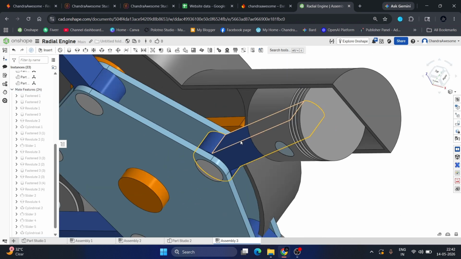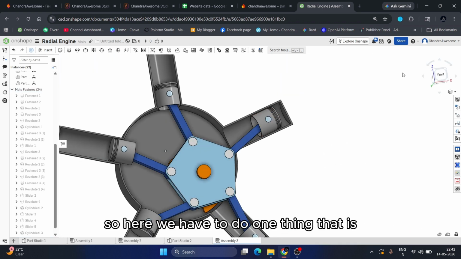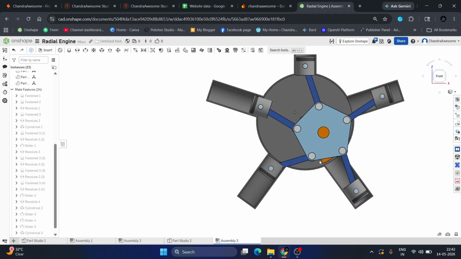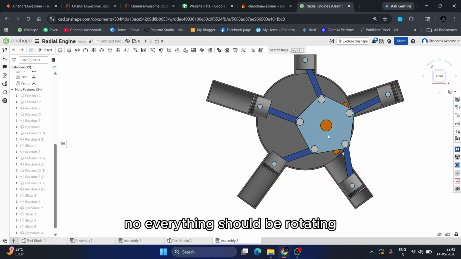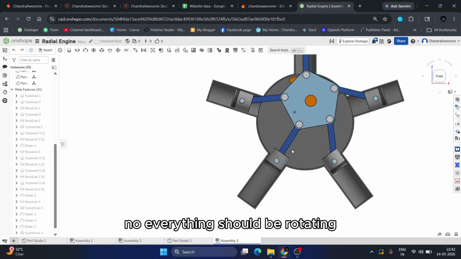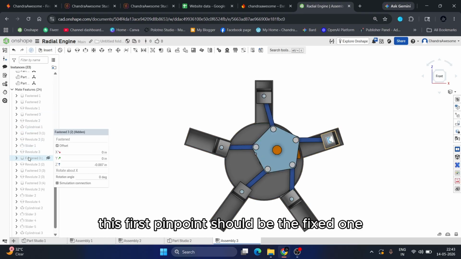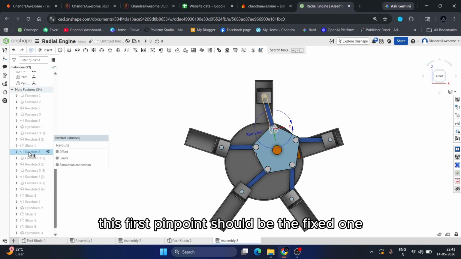So here we have to do one thing: now everything should be rotating, but one should be the fixed one. So I'm going to change this. This first pin point should be the fixed one.